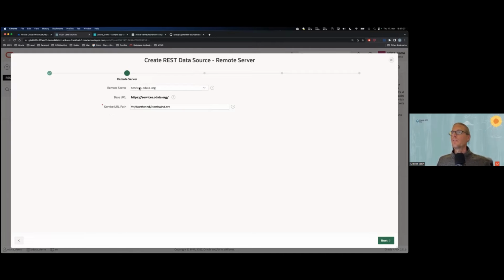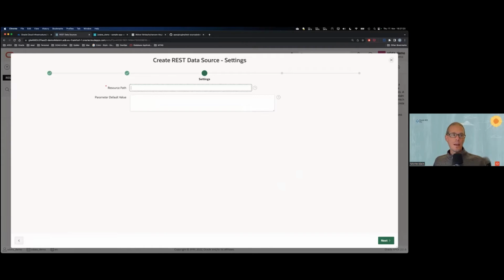So, okay, I have the remote server already. So picked it up from the base URL. That's because I have the sample app installed. Should look similar on your side also. So let's go next. Next thing that it's asked is a so-called resource path.